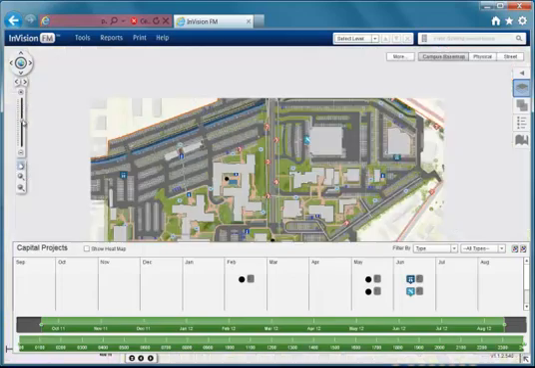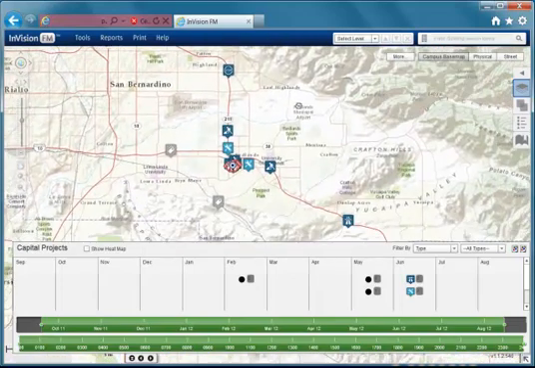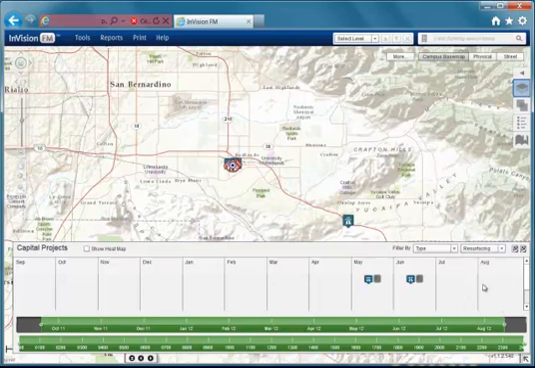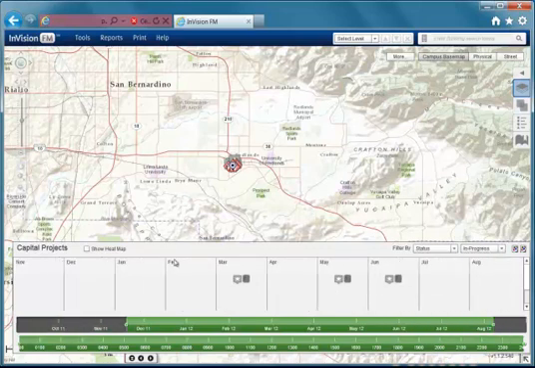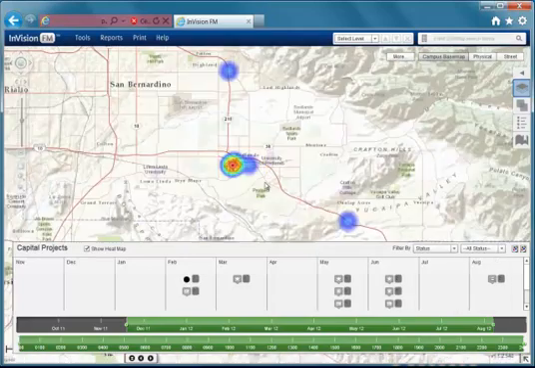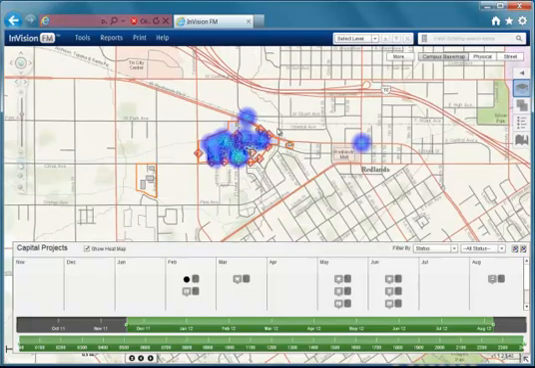Here we can look at things like capital projects. We can see where they're all occurring, and we can also start to filter them by the type of project, whether it's new construction or replacement. We can also filter by the status of the project, whether it's proposed or in progress, and also adjust the date range, looking historically or into the future. By turning on heat mapping, we can start to understand trends over time.